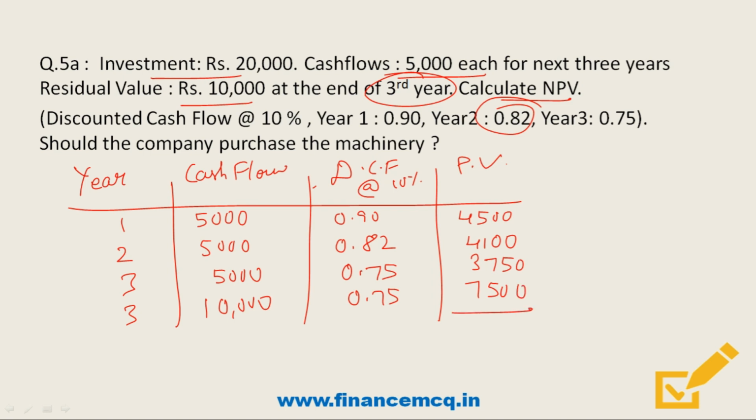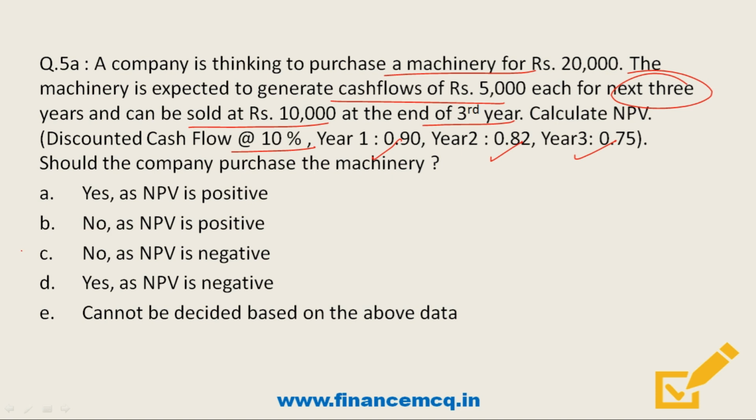So friends, summation of all the present value will be rupees 19,850. So friends, if we compare this value with the initial investment, that was 20,000 rupees, so the value is coming in negative of rupees 150. So friends, here, since the NPV is negative, so the company should not go ahead with the purchase. So friends, the correct answer here will be option C, which says no, the company should not purchase the machinery as the NPV is negative.